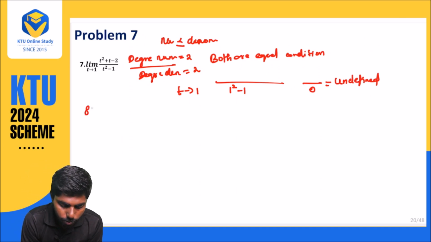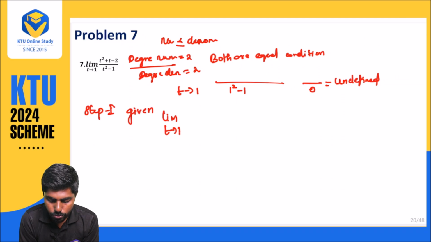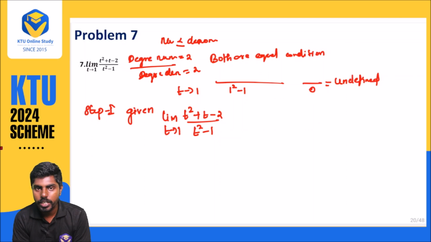Step number one: given limit t approaches 1, t square plus t minus 2 divided by t square minus 1, we know we want to simplify because both the numerator and denominator degrees are same.